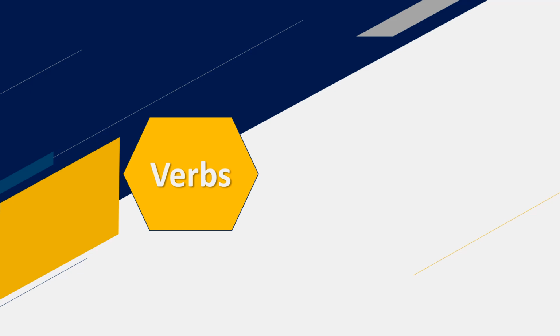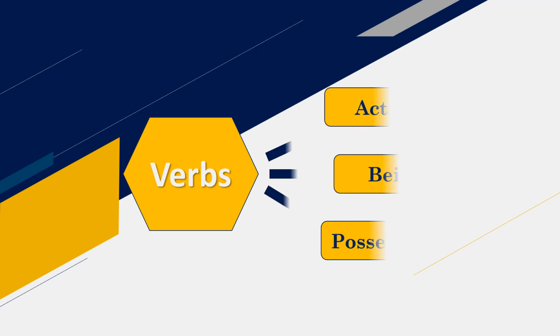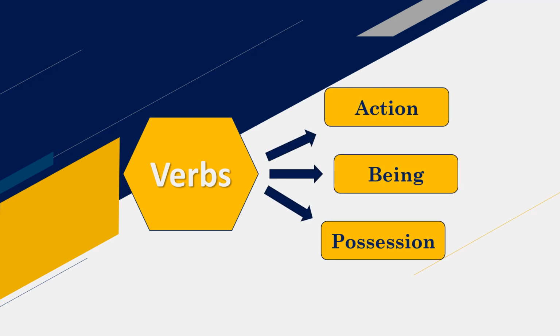Verbs on the basis of this definition can be broadly classified into three categories, that is, action verbs, being verbs, and possessive verbs. Action verbs include all those words which show action. For example, sit, stand, play, eat, they all are action verbs.